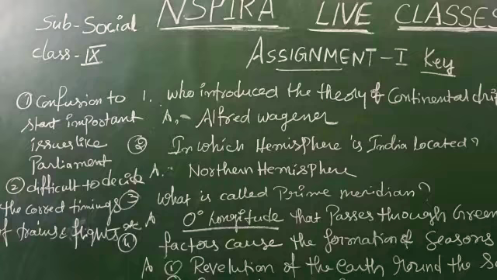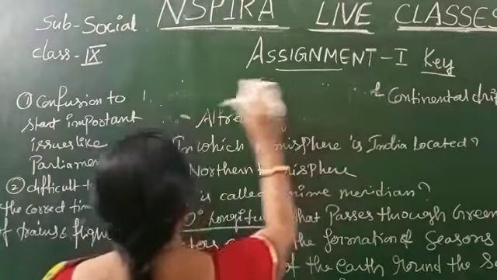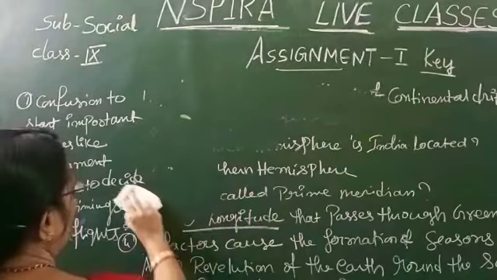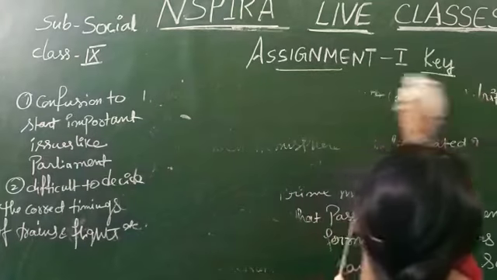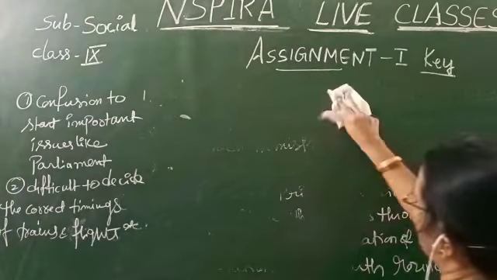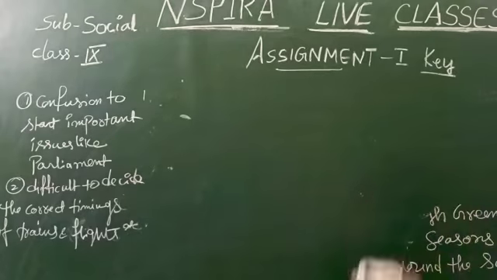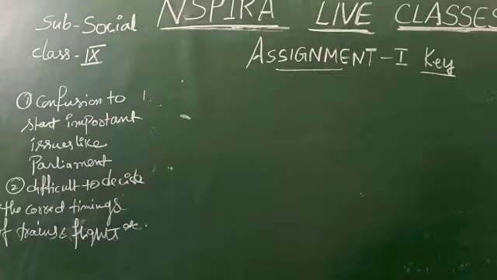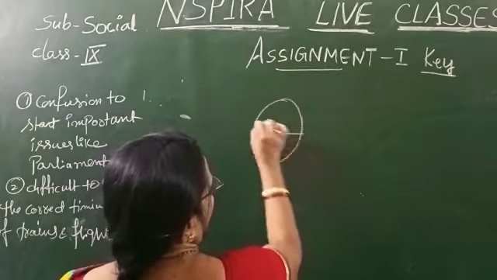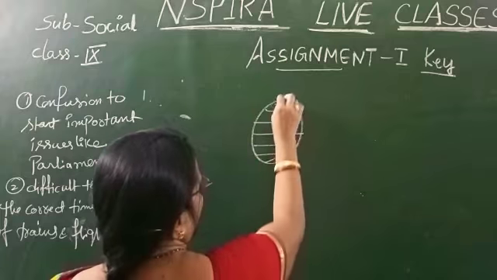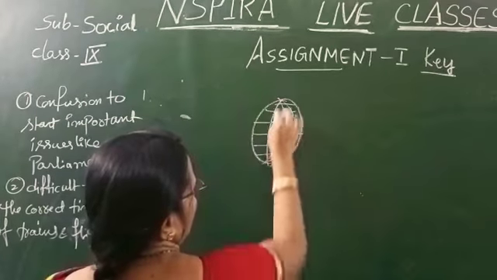Coming to the sixth one, what is the sixth question, children? What is a grid? How does it help us? What does grid mean? On the globe, the latitudes and longitudes are drawn, children. The congregation of the latitudes and longitudes on the globe is called a grid. On the earth's surface, we know that latitudes are drawn and at the same time longitudes are also there.